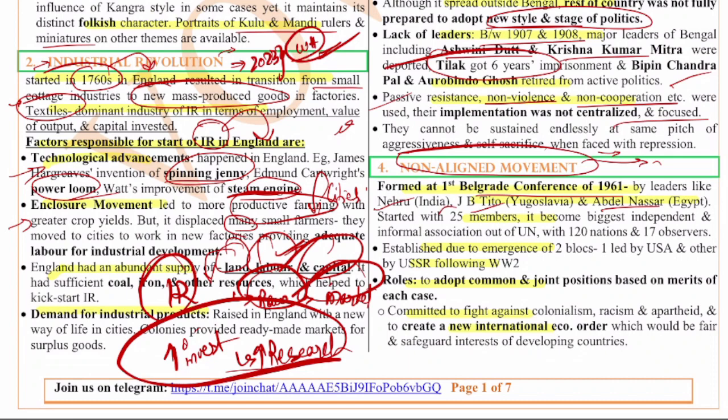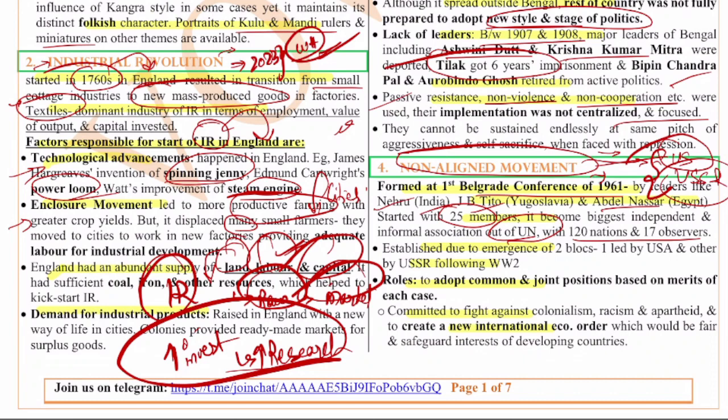The NAM was started with 25 members initially, and it is the biggest independent informal association outside the UN, with 120 nations and 17 observers as of now. Back then during the Cold War, there were two camps, the US camp and the USSR camp. A lot of countries needed both the US and USSR, especially the developing countries. They were not in a position to choose either of them. So they thought that they would remain non-aligned, not aligning with either the US or the USSR, and remain neutral in this entire conflict. So these countries came together and formed this group, the Non-Aligned Movement.